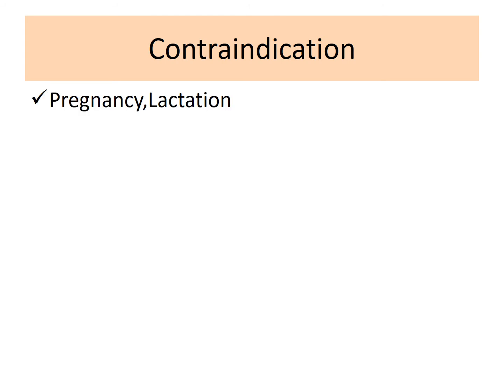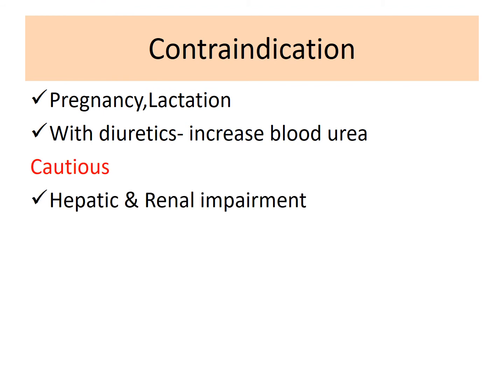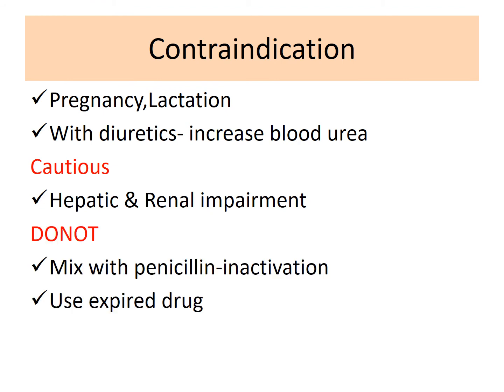Tetracyclines are contraindicated in pregnancy as well as in lactation, and the use of tetracyclines along with diuretics should be cautious because both these agents elevate the blood urea levels. And the use in hepatic as well as in renal impairment patients should be careful. And if you administer tetracycline along with penicillin, there will be inactivation of the tetracycline, and the use of expired drug should be avoided because it may lead to Fanconi syndrome.